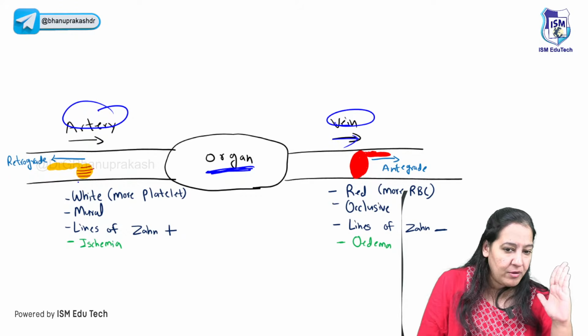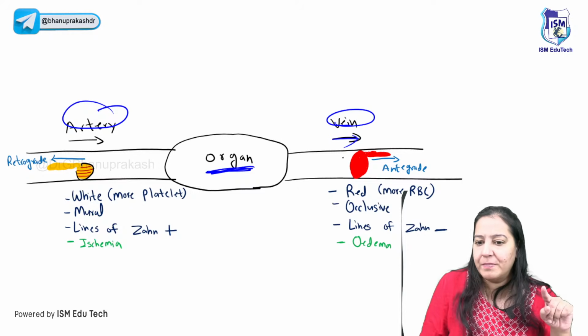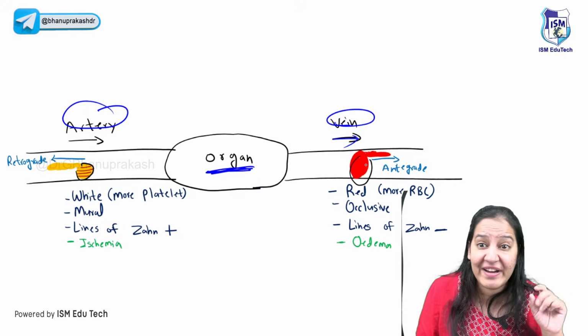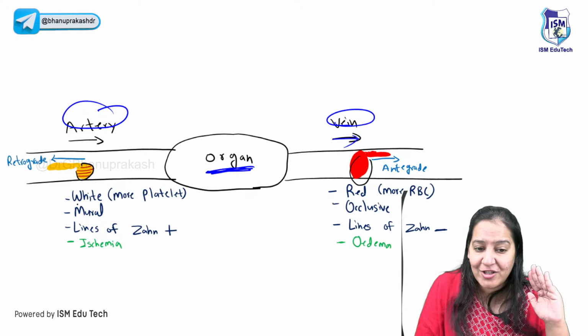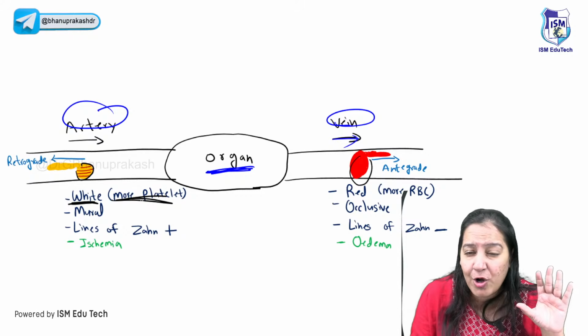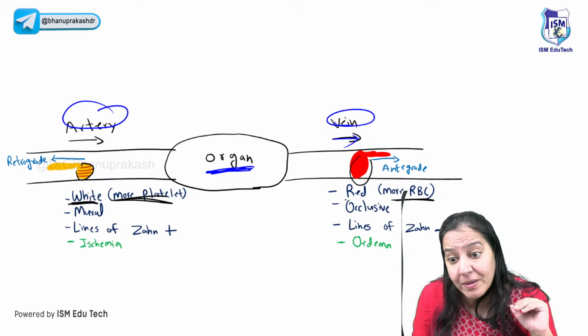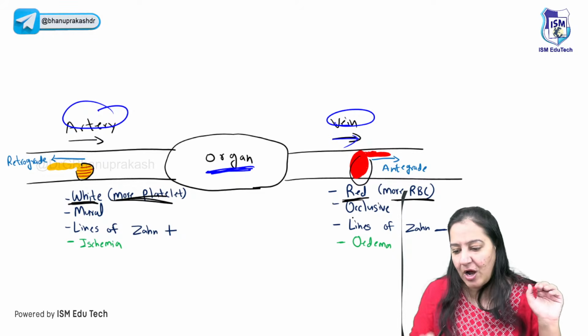Now see, I have drawn a thrombus here in the artery, and I have drawn a thrombus here in the vein. But the color of the thrombus I have intentionally drawn different. In the artery, the thrombus is pale or white in color because it has more platelets. That's why it looks yellow, pale, white. But in the vein, it has more RBCs. That's why the thrombus in the vein is red in color. So now you will not forget.